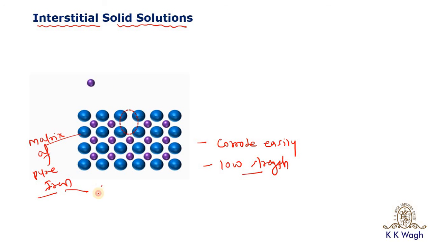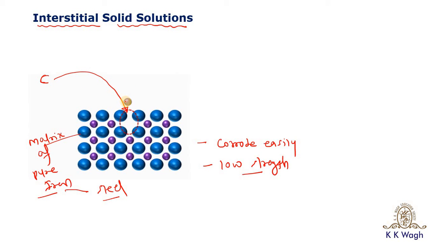So how can steel form? The steel will form when carbon is added to the matrix of the iron. But how is this addition possible?